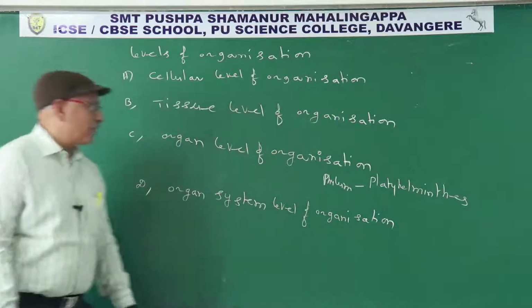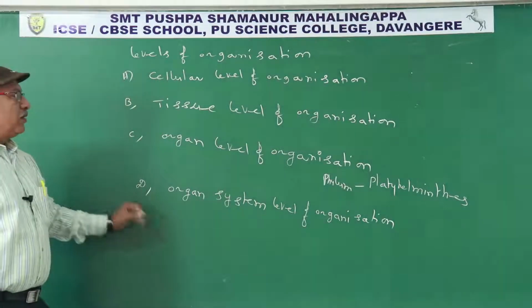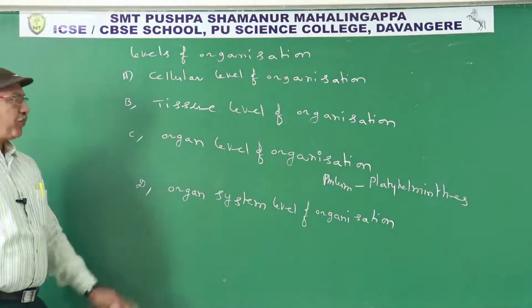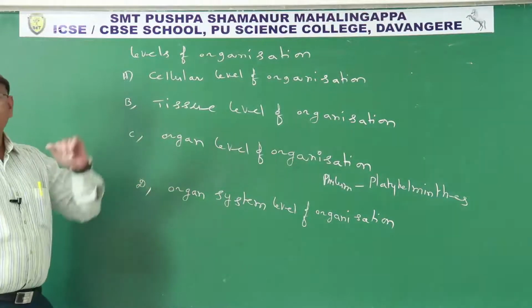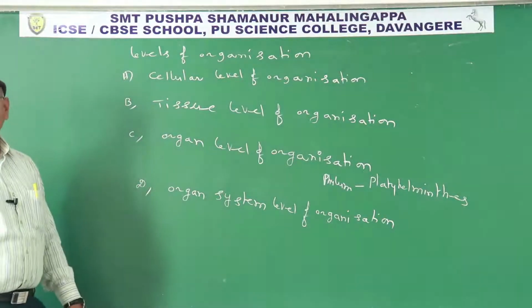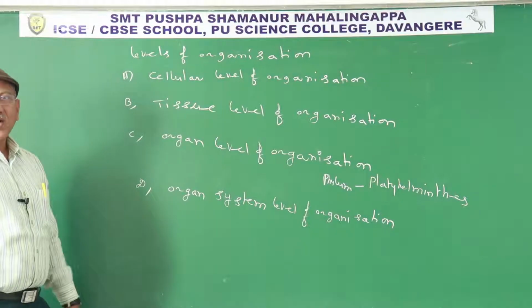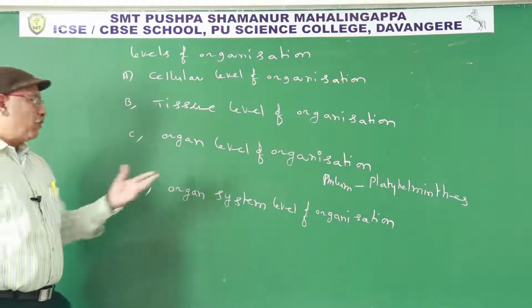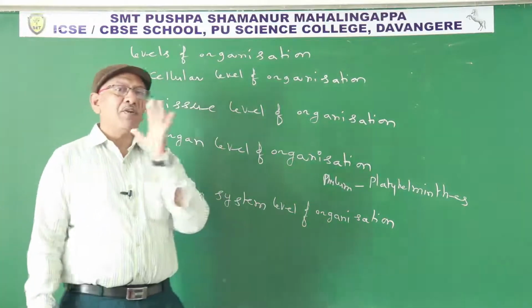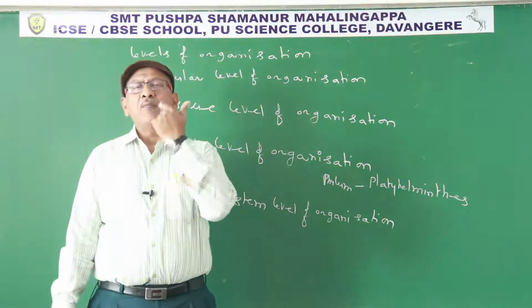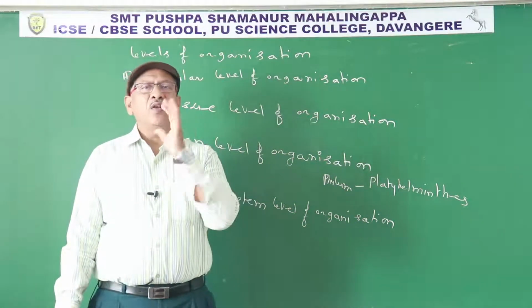What is the organ system level of organization? In most animals, organ systems are present. How? Different organs performing the same function form one system. For example, the buccal cavity is one organ, the empty place between the upper jaw and lower jaw.